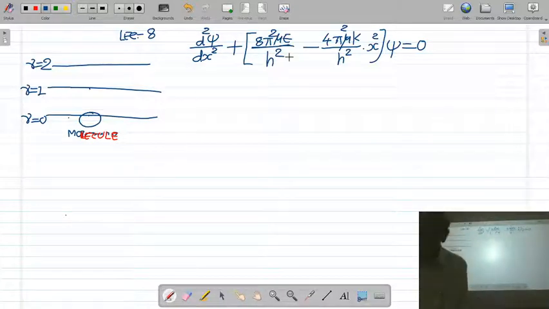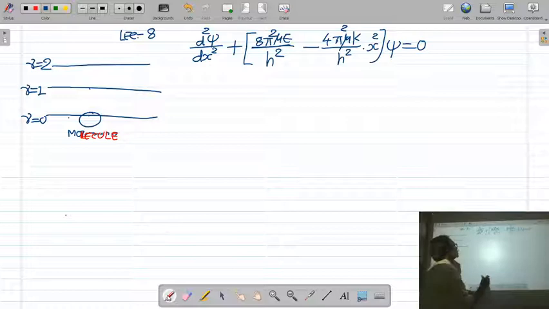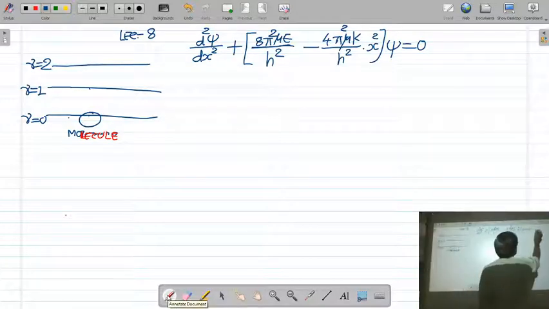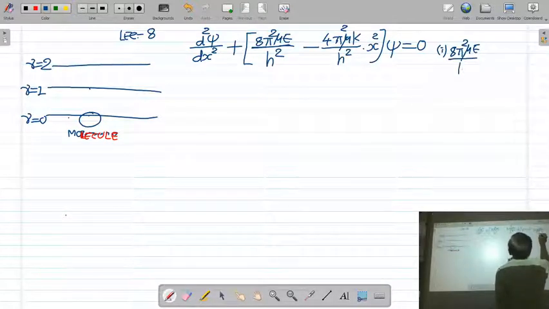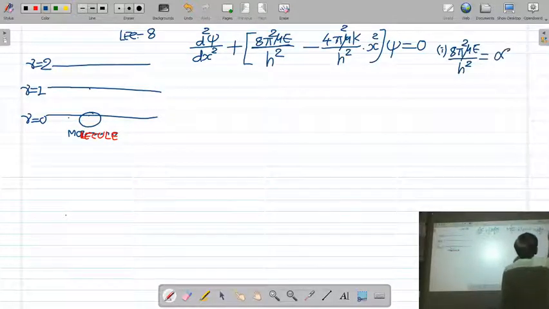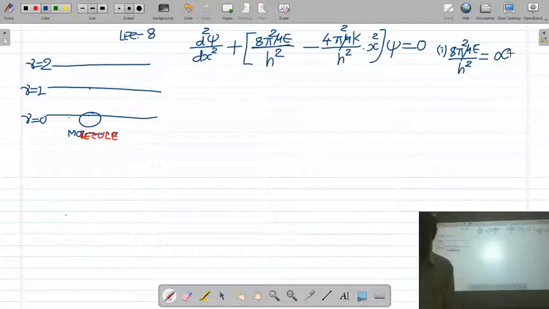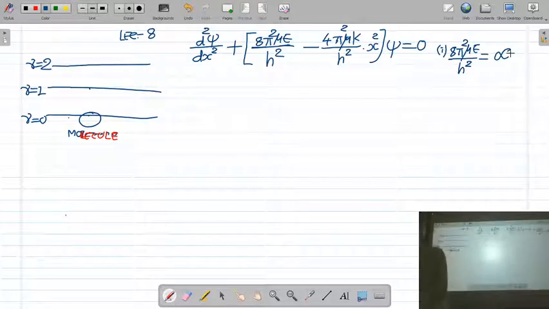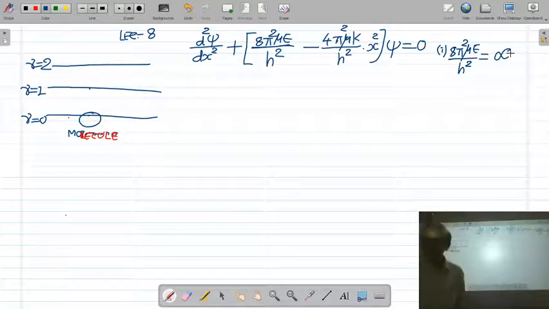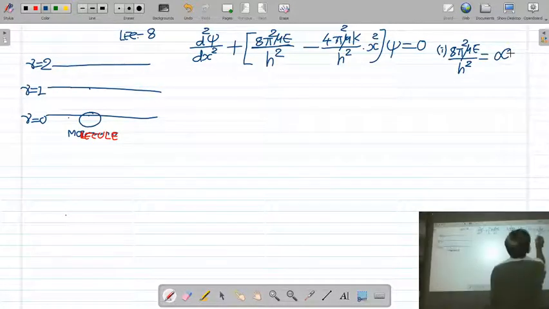Okay, let us define two parameters. We define 8π²μE/h² by alpha.